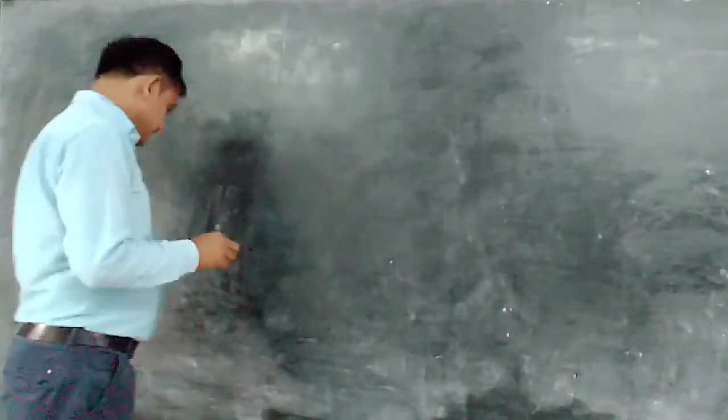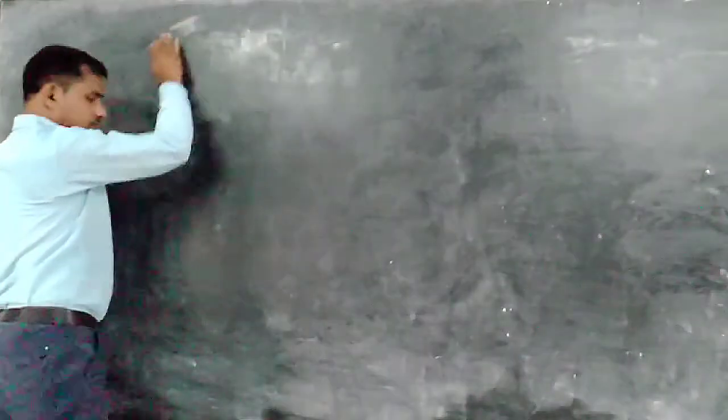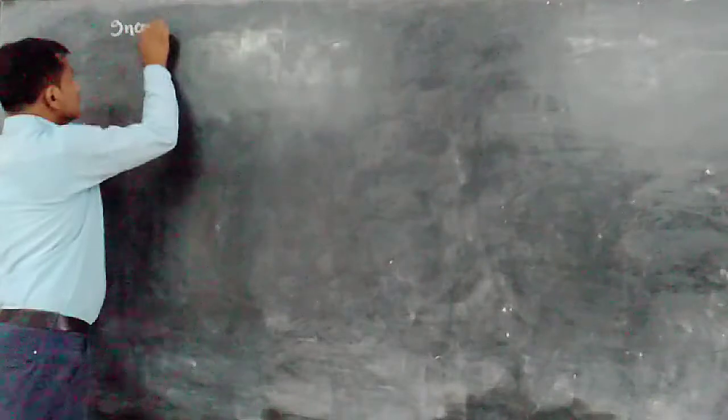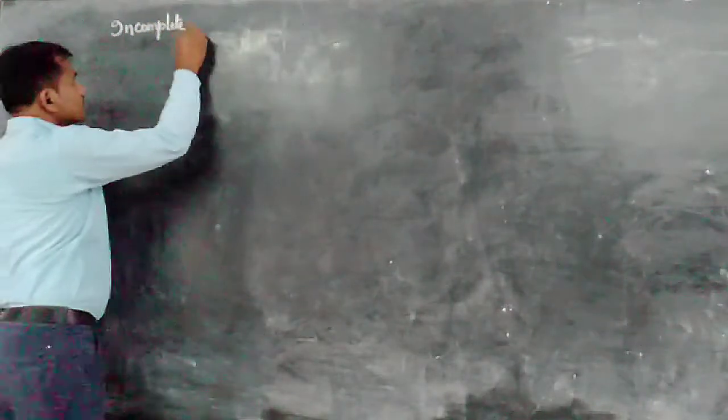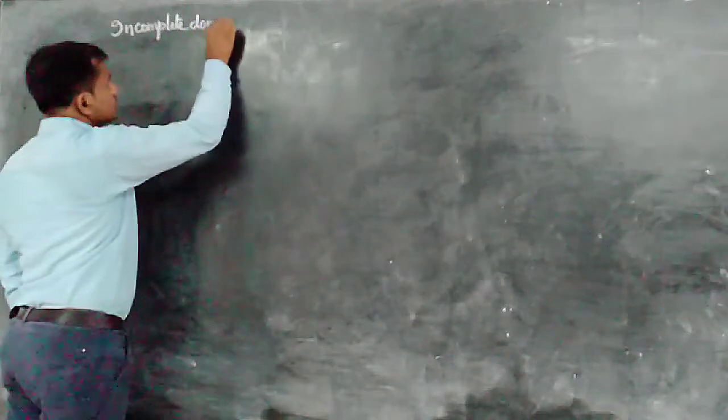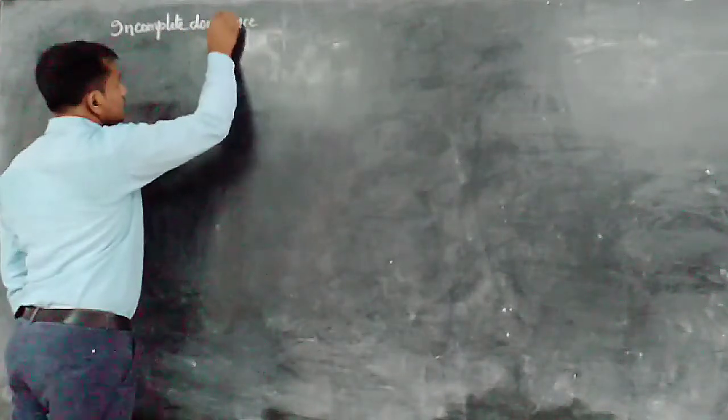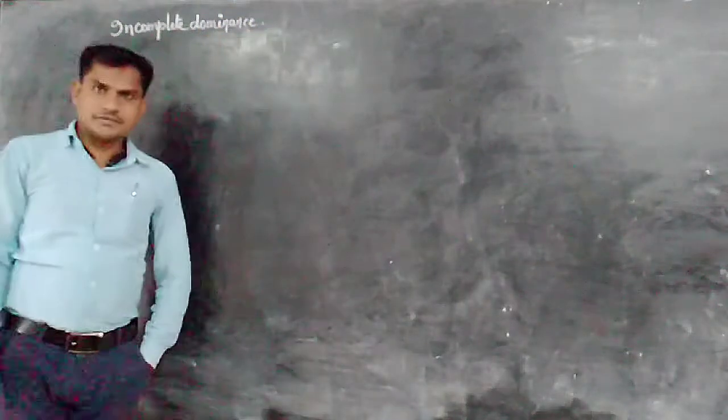Now see the examples of intragenic interaction. These are codominance and incomplete dominance. So see the first phenomenon, incomplete dominance. What is incomplete dominance?